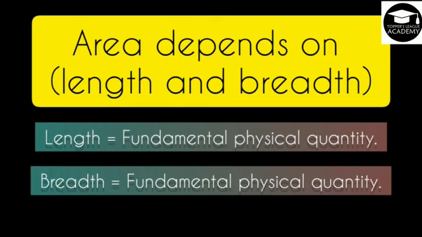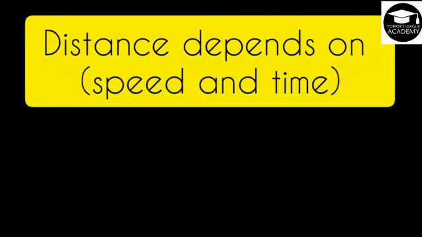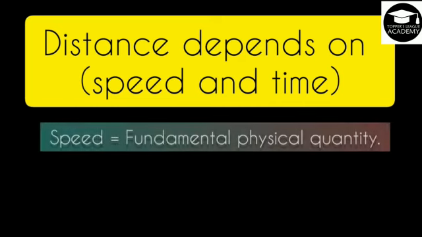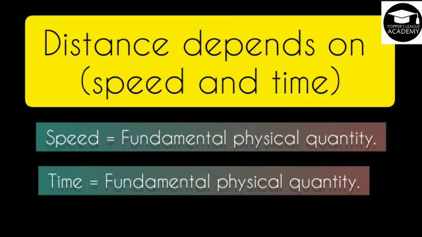Hence this is an example of derived physical quantity as it involves two fundamental physical quantities. Another example is distance. It depends on speed and time. Speed is one fundamental physical quantity and time is another fundamental physical quantity. Hence, distance is an example of derived physical quantities.